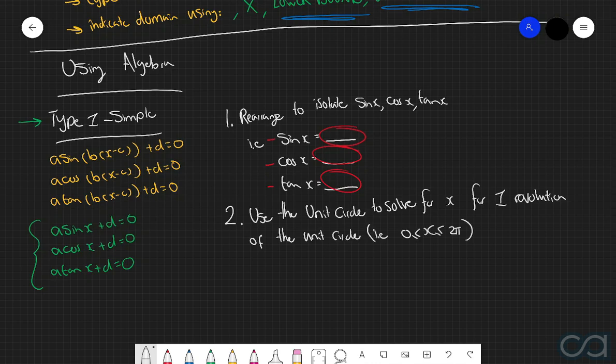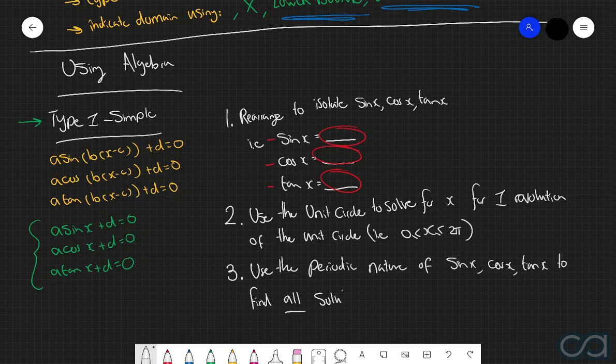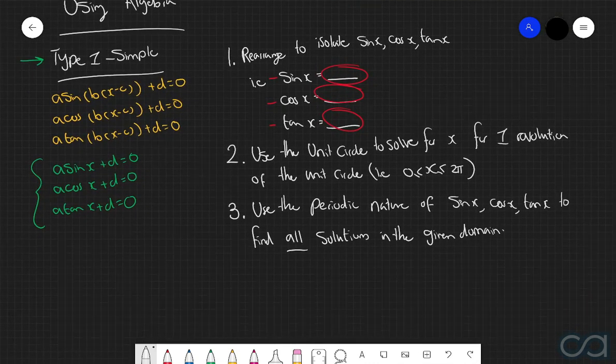So in other words, we're going to use the unit circle to only solve this equation for x being between 0 and 2 pi, just through one revolution of the unit circle. And then the third and final step is we're going to use the fact that sine, cos, and tan are all periodic functions to then solve for all the solutions in the given domain that you have. Now, in order to do this last step, we have to recall the fact that sine of x and cos of x both have a period of 2 pi, whereas tan of x has a period of pi.